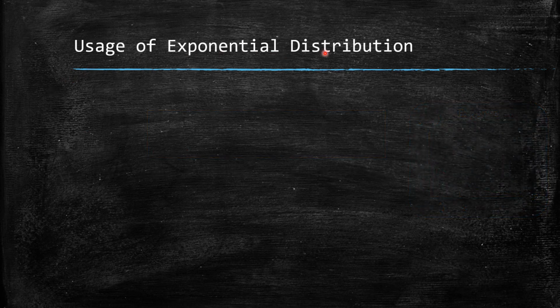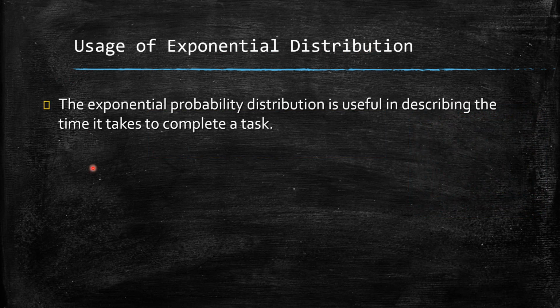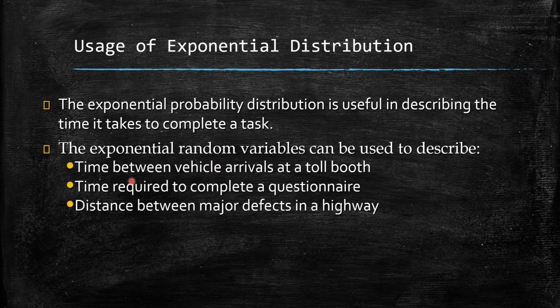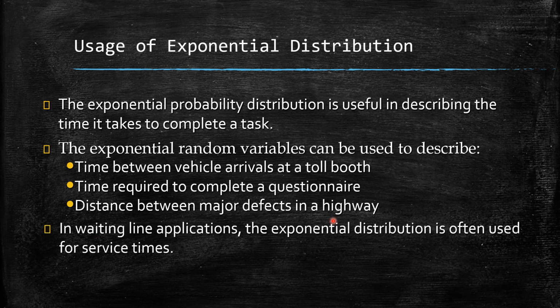Usage of exponential distribution. Exponential probability distributions are used in describing the time taken to complete a task. That means exponential random variables can be used to describe the time between vehicle arrivals at a toll booth, the time required to complete a questionnaire, or the distance between major defects in a highway. Now in waiting line applications, the exponential distribution is often used for service times.